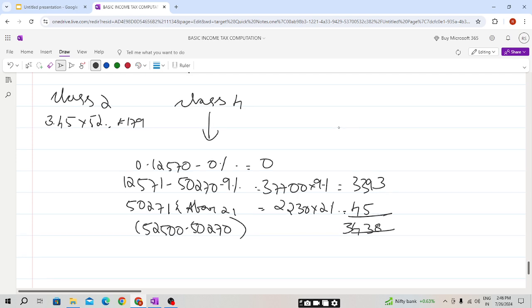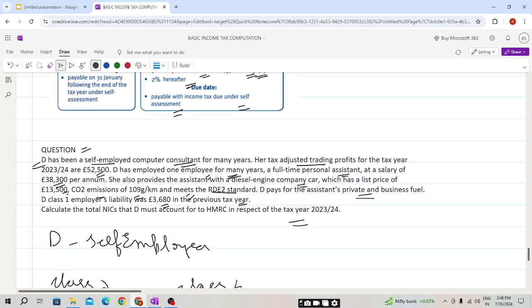As we have seen, D is self-employed, so she will pay Class 2 and Class 4, but they mention here to calculate the total NIC.